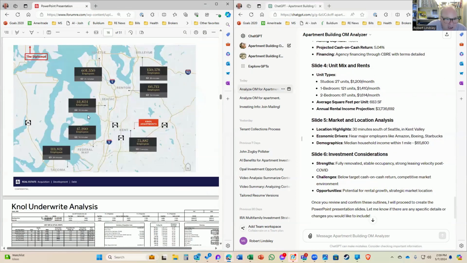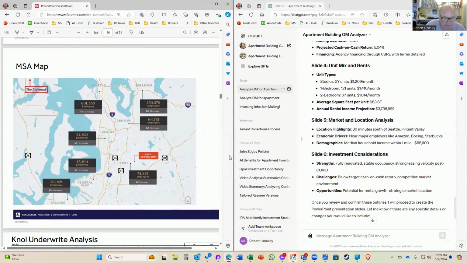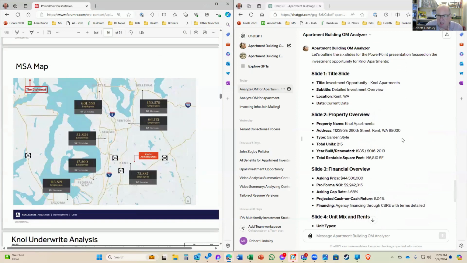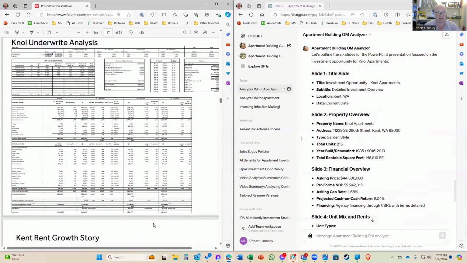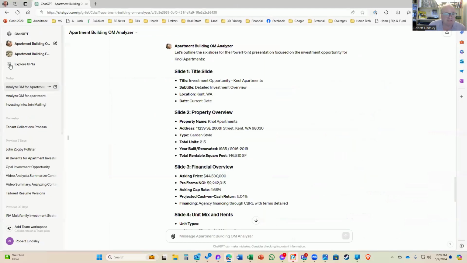You've got obviously a lot of employees in the area, as the GPT pointed out. So yeah, this is a really good place to start. I can jump in, I can pretty up the deck, I can verify the numbers, I can do a formal underwriting. And so this looks pretty good. So how did I build this?